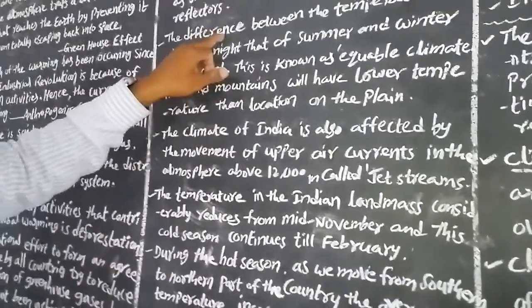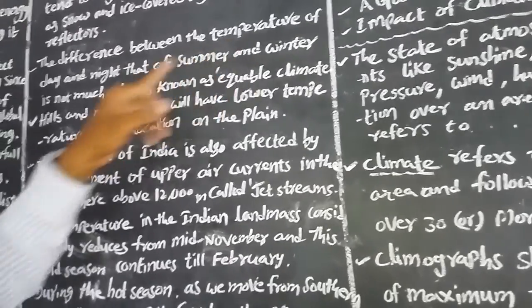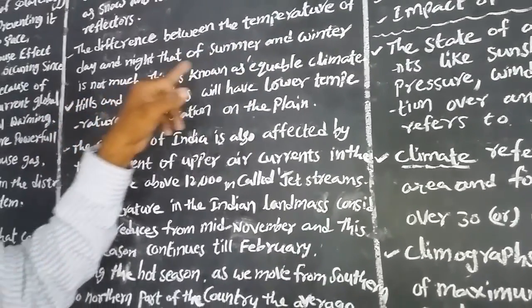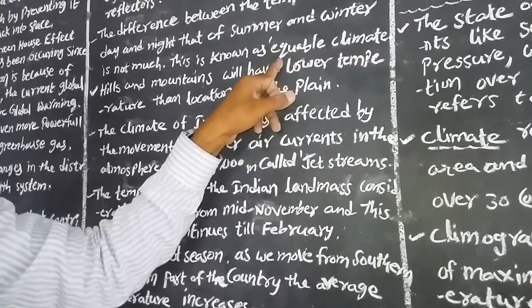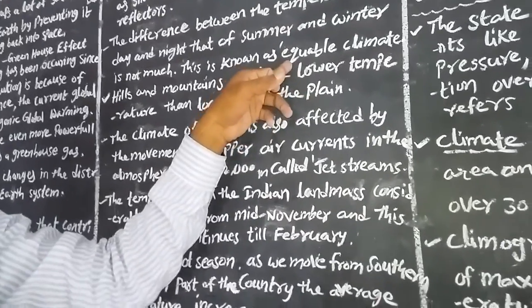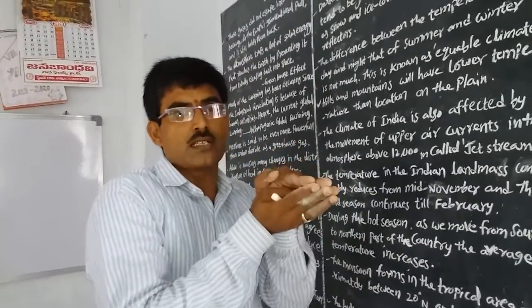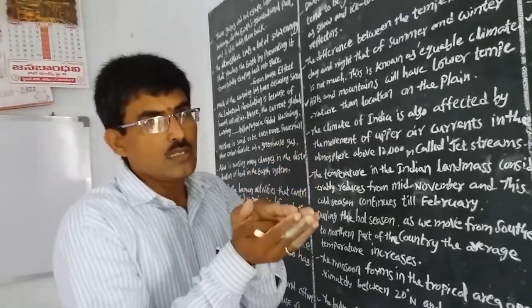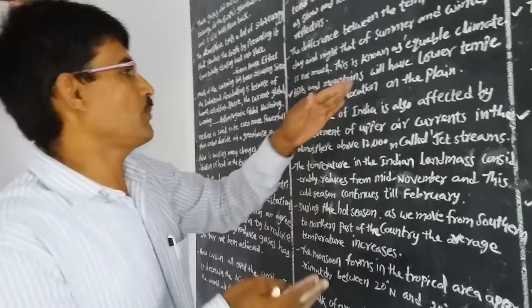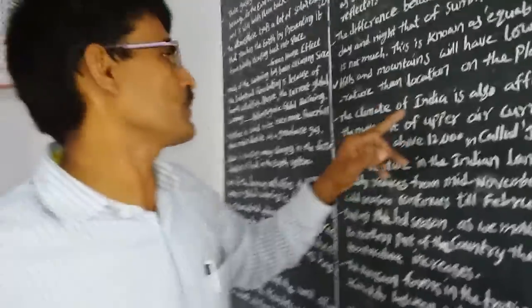Next, the difference between the temperature of day and night, or of summer and winter, is not much. This is known as an equable climate. Suppose the summer season in our area receives heavy heat and the winter season has low temperature. This is the best example in our area also.